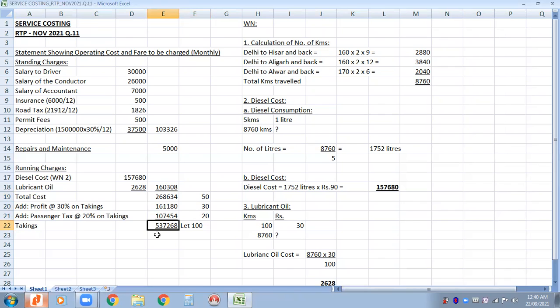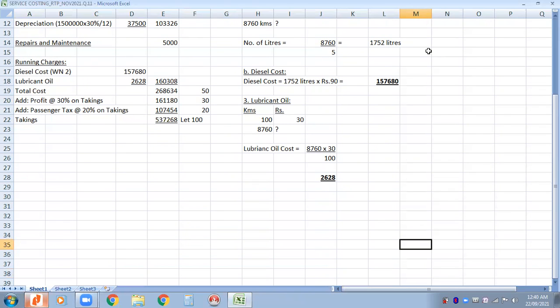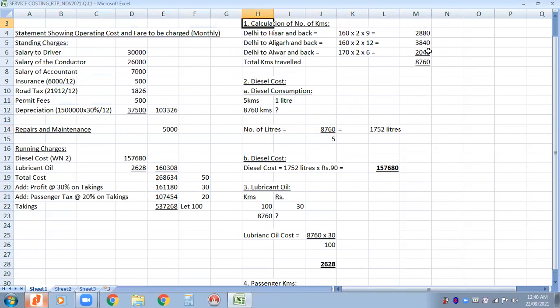What you want to calculate is the fare to be charged from Delhi to Hisar, Delhi to Aligarh, Delhi to Alwar. So for that, we have to calculate the passenger kilometers. We are already done with the kilometers. Now we will continue with the sitting capacity and we can calculate the passenger kilometers. So the first thing we are going to do is the calculation of passenger kilometers in our working note number 4.